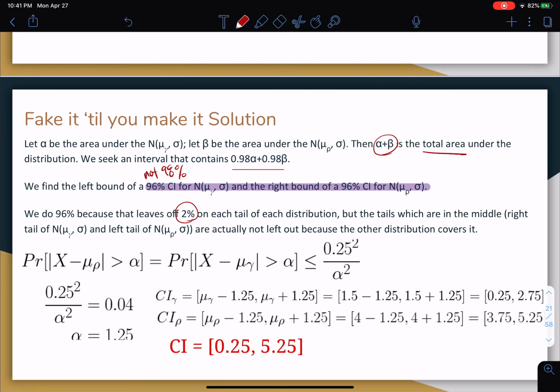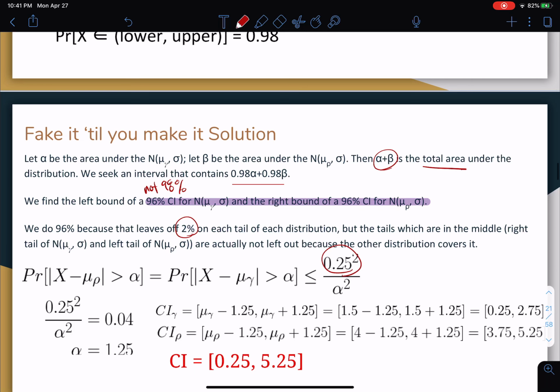Now we want the probability such that x minus mu gamma is greater than alpha, and we take 0.25 because that's the variance. That's the variance of x squared over alpha squared, and this alpha is what we're looking for. Now we want this to be 0.04 because we are looking for a 96% confidence interval.